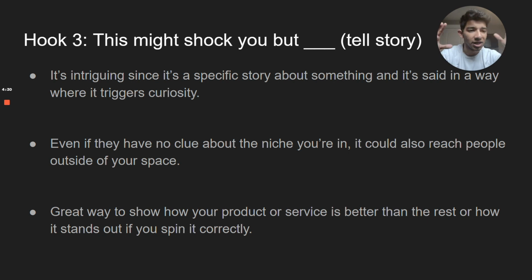But again, you can even just tell an experience about using a specific thing. You might say, this might shock you, but I used this product and I thought it was really good. I know a lot of people said it was really bad, but this is my firsthand experience, and then you show proof. Or even just say, this might shock you, but I know everyone says this and this, but really my product does it better, and this is how it does it. Again, if you frame it the right way, it could definitely be useful. But either way, I definitely think it's a hook that you should utilize.